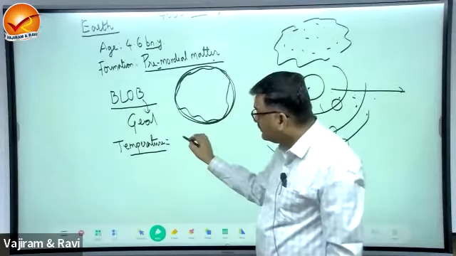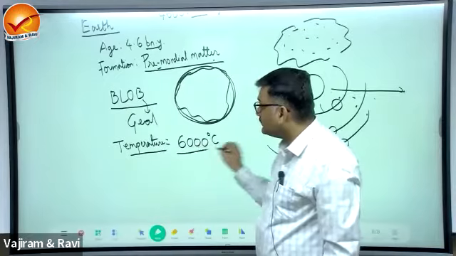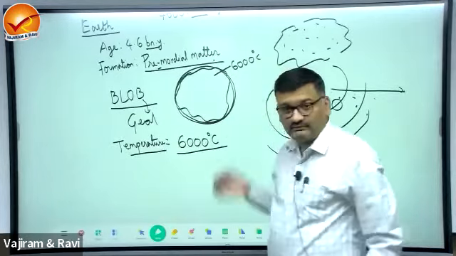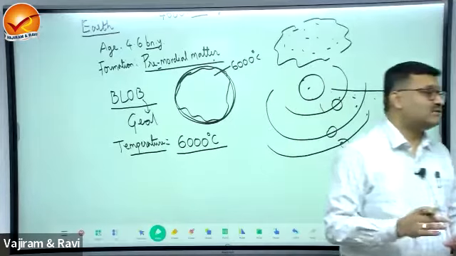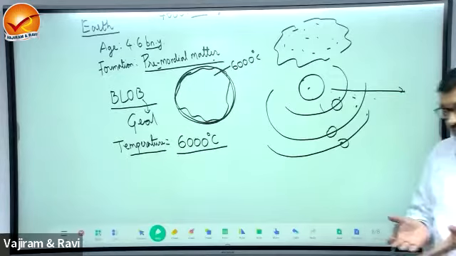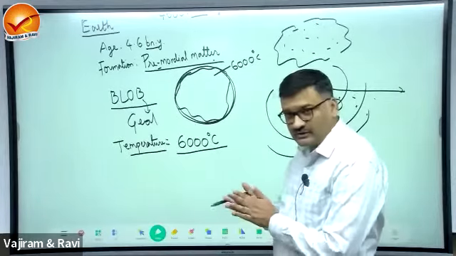The temperature of the Earth after formation was 6,000 degrees. So the surface temperature of the Earth was 6,000 degrees. This was the temperature of the blob, you can say.